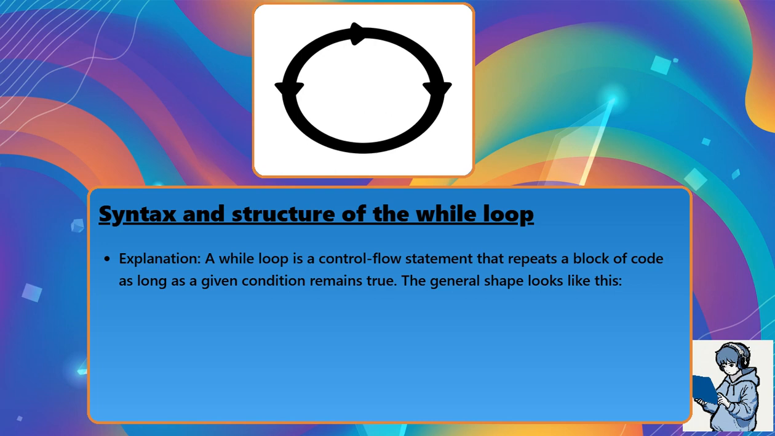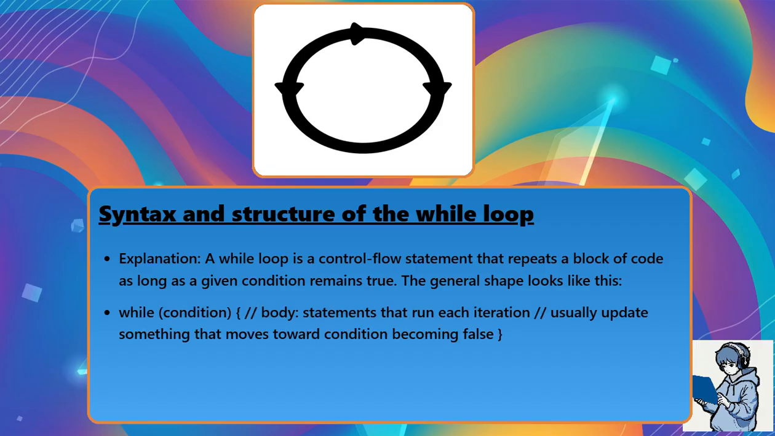Explanation: a while loop is a control flow statement that repeats a block of code as long as a given condition remains true. The general shape looks like this: while (condition) { body statements that run each iteration, usually update something that moves toward the condition becoming false }.